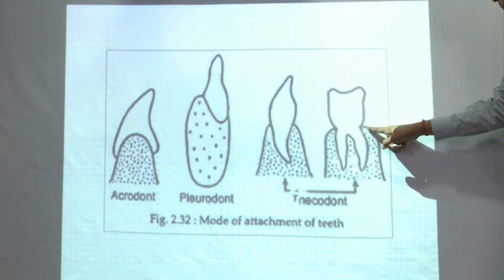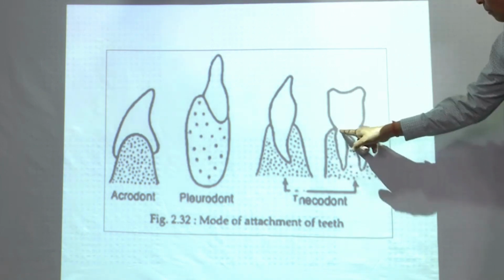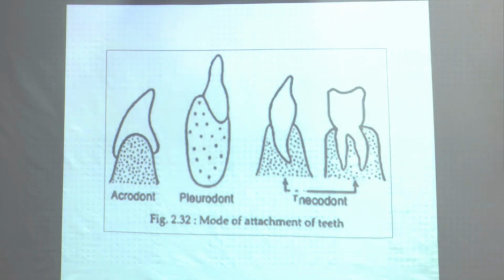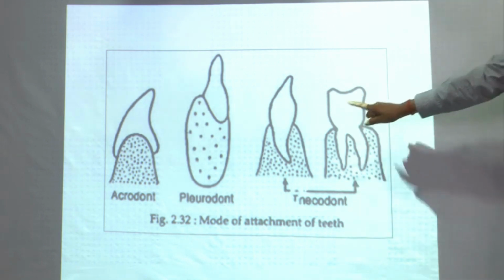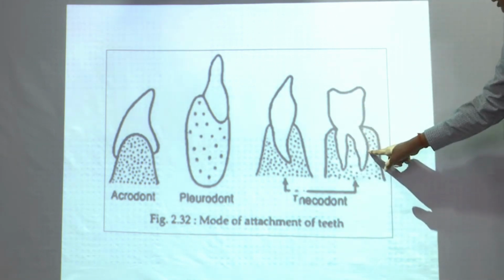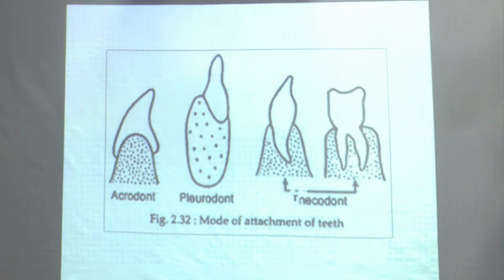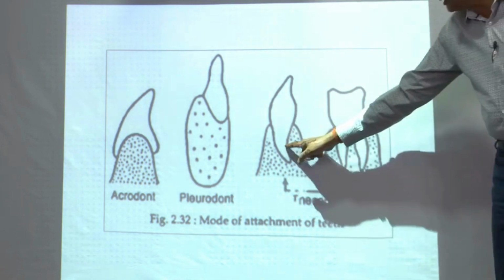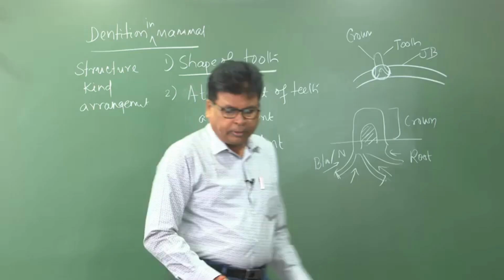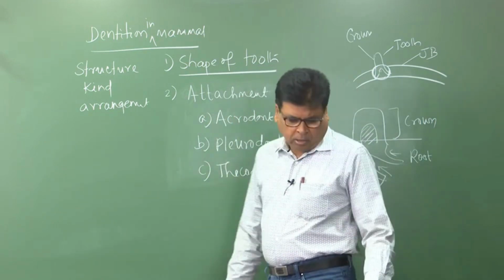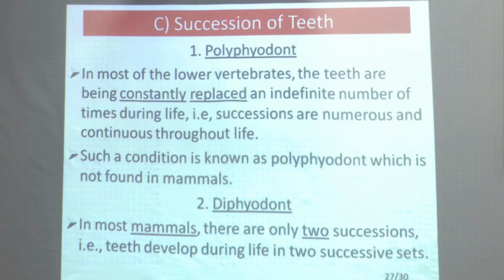You see, this is the jawbone, this is the gum, and this is the crown. This is the upper part of the tooth which is brushed. So, every morning you are brushing only the crown. This is the crown part, and this is the root. In some cases more than one root is there, but in some cases only one root is there. Okay. So, this is the type of thecodonts.